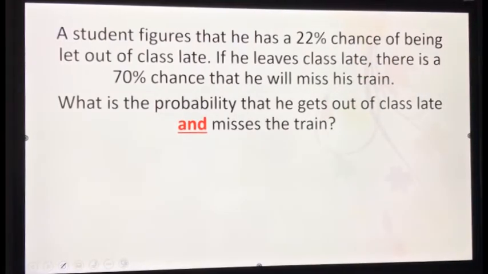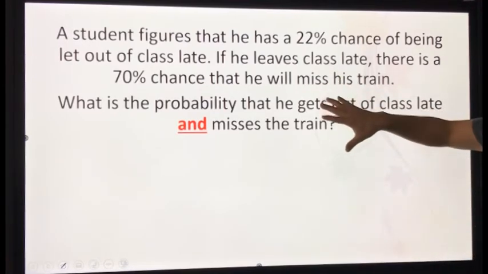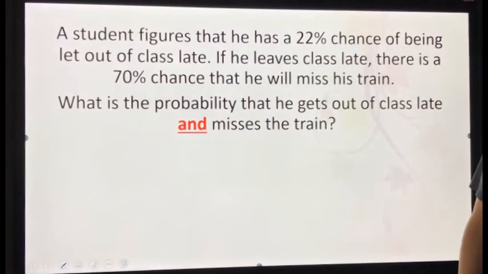A student figures that he has a 22% chance of being let out of class late. If he leaves class late, there's a 70% chance that he will miss his train. What is the probability that he gets out of class late and misses the train? Is the train leaving without him based on the fact that he leaves class late? No, the train's going to do its own thing.